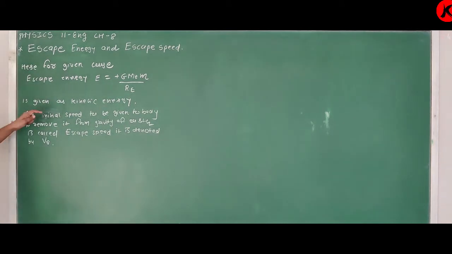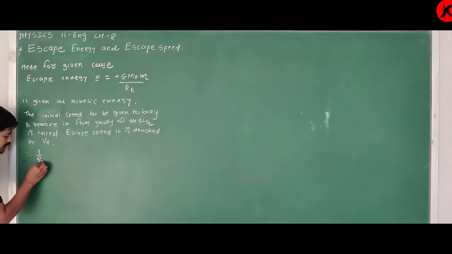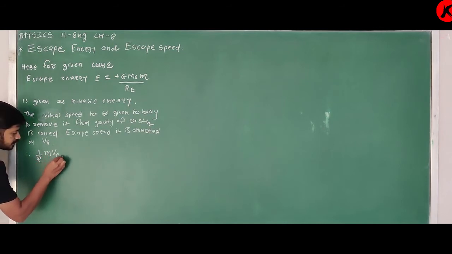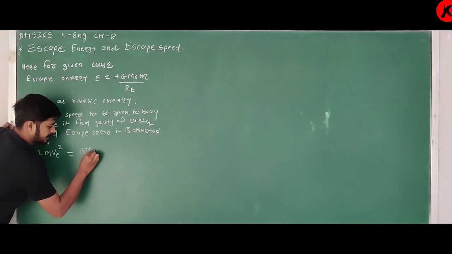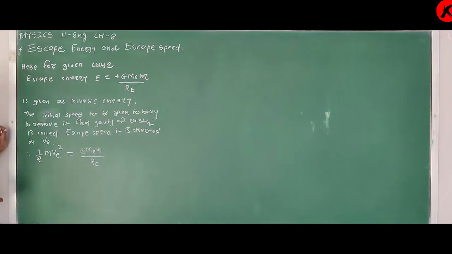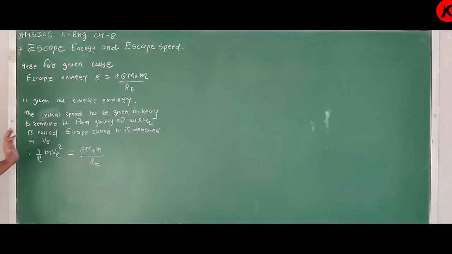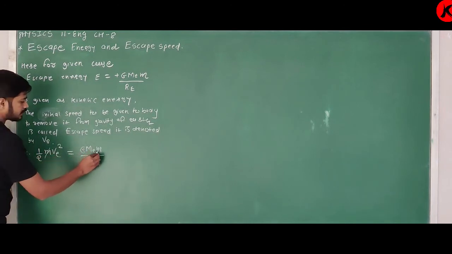Again, this escape energy is given in the form of kinetic energy. Then how to write? Therefore, half mv square is equal to GMEM upon RE. Clear? This energy is given in the form of kinetic energy. Now m cancels.